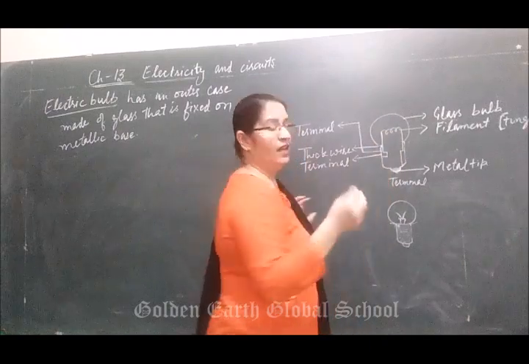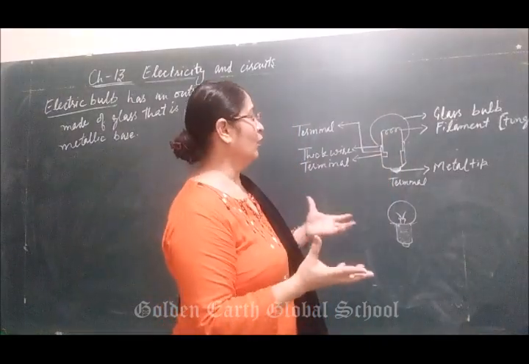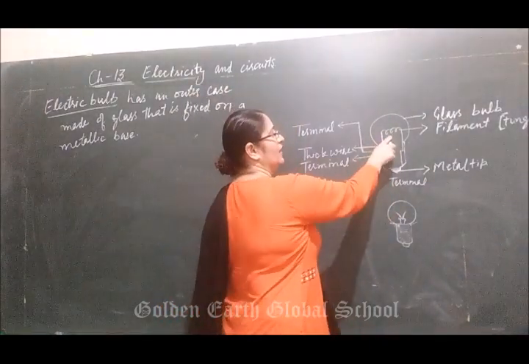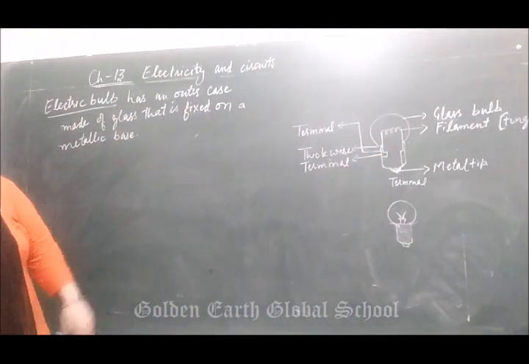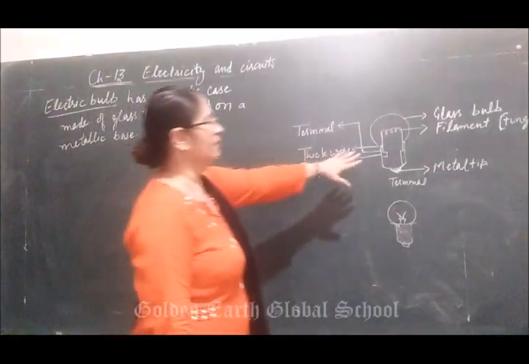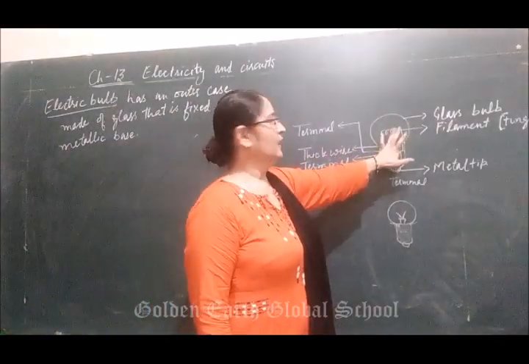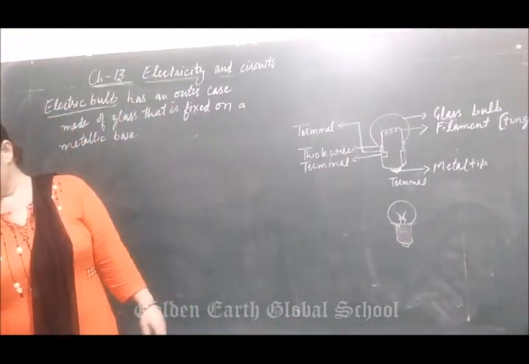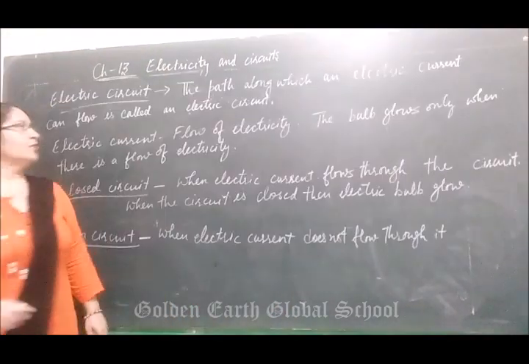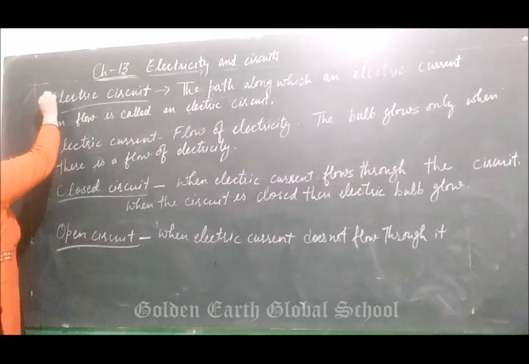Then it will start glowing. With the glowing of this filament, the electric bulb starts emitting light. Clear? This is the internal structure of the electric bulb.